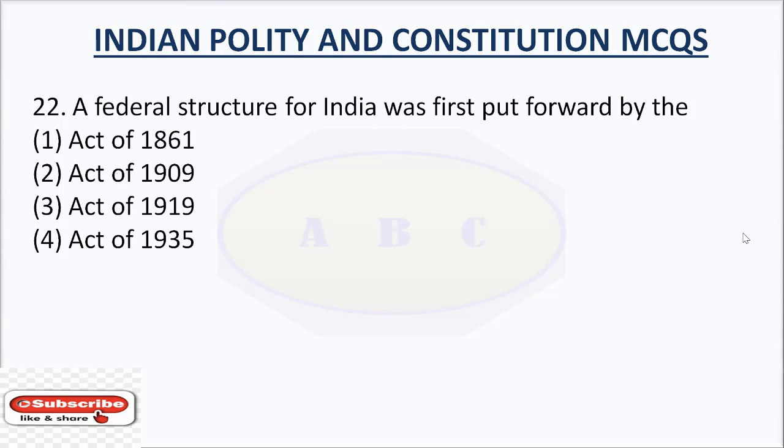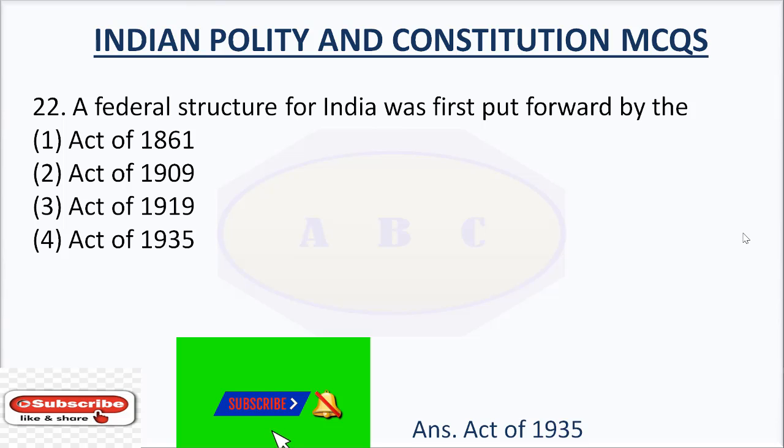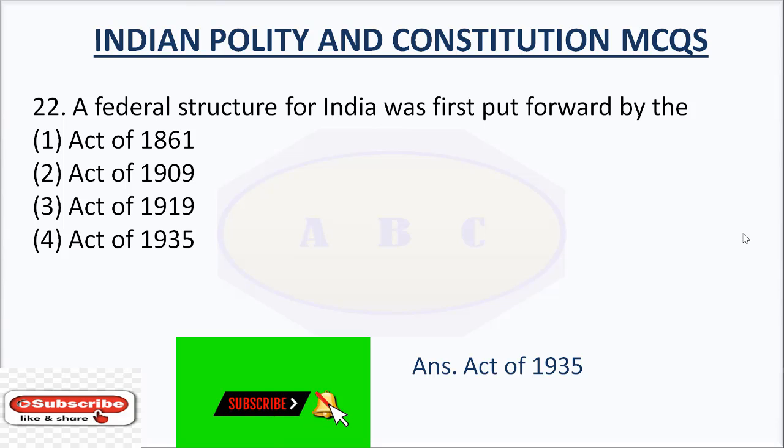Question number 22. A federal structure for India was first put forward by the option number 1, Act of 1861. Option number 2, Act of 1909. Option number 3, Act of 1919. Option number 4, Act of 1935. Answer is option 4. Federal structure for India was first put forward by the Act of 1935.